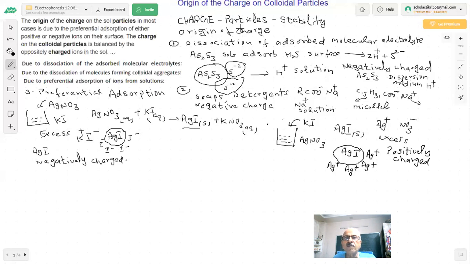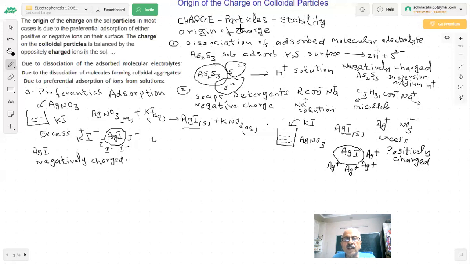More examples which have been asked in paper. All these questions which I am talking about, I always tell to the students. This has been asked: arsenic sulfide carries negative charge. Why? H2S dissociates, H plus goes into the dispersion medium and sulfide ion is adsorbed on the surface, negatively charged.